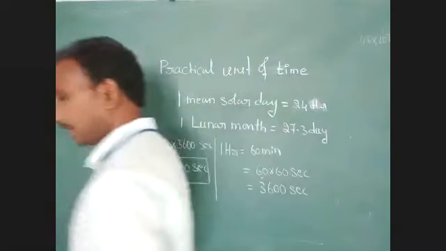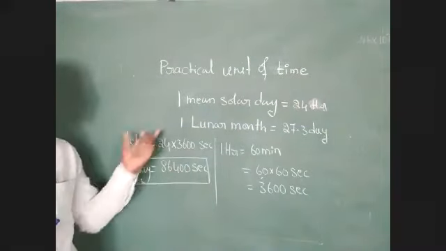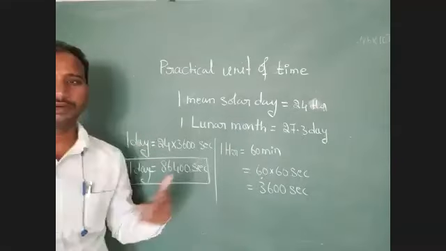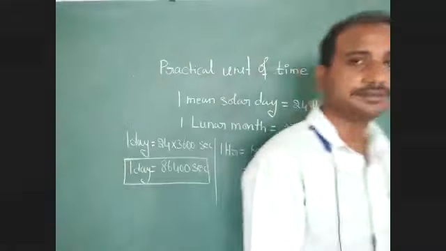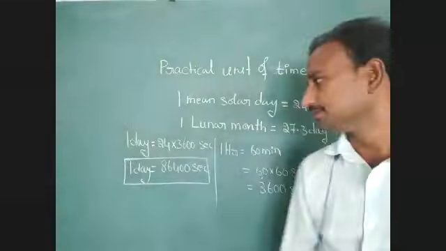Okay, so we have to use this mean solar day in our mathematical language. Understood? No doubt? One mean solar day, how much? 86,400 seconds. 1 hour equal to 3,600 seconds. The next, 1 minute. 1 minute equal to how many seconds? 60 seconds.